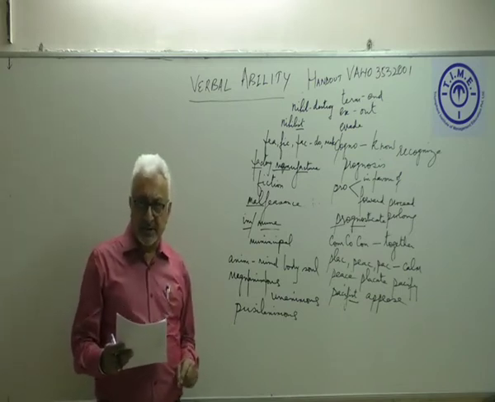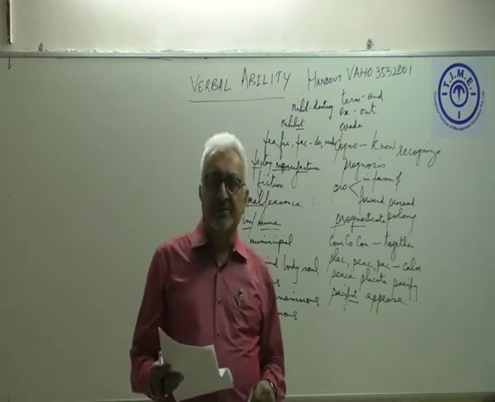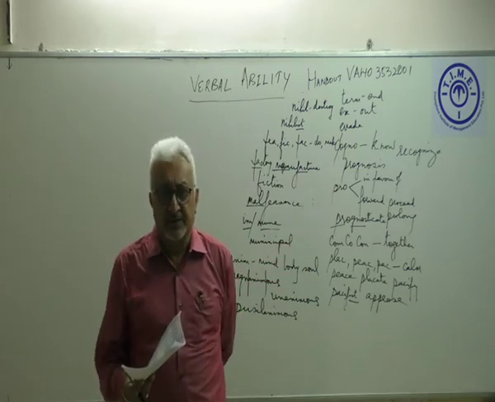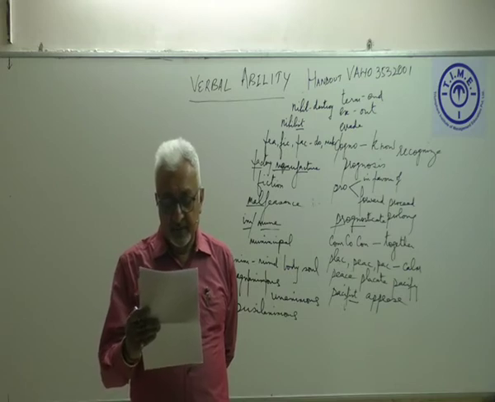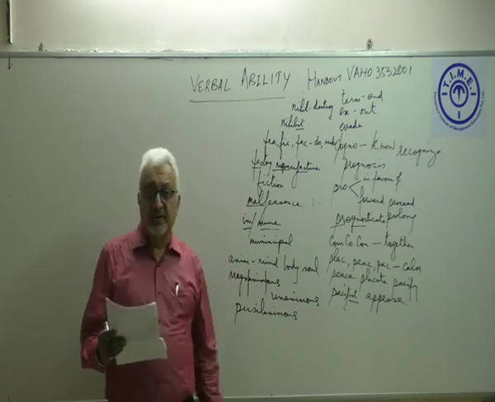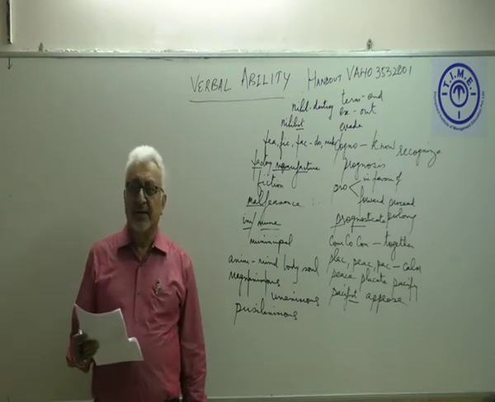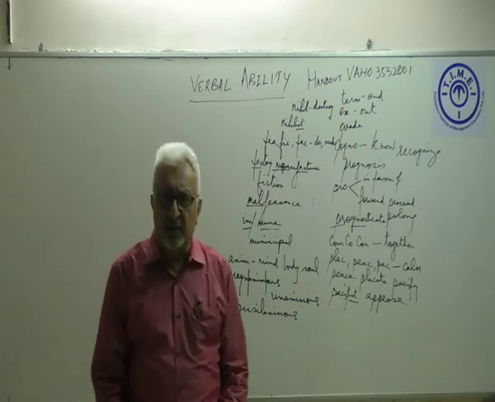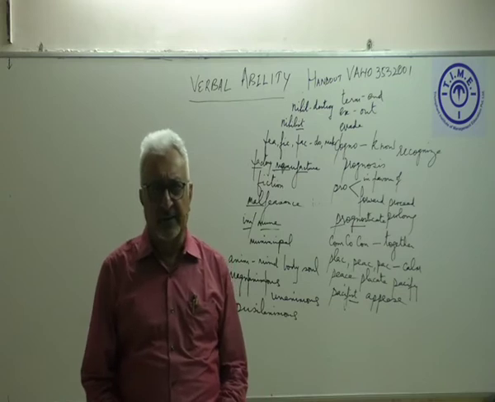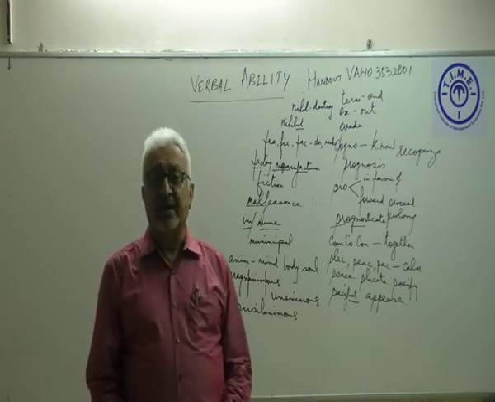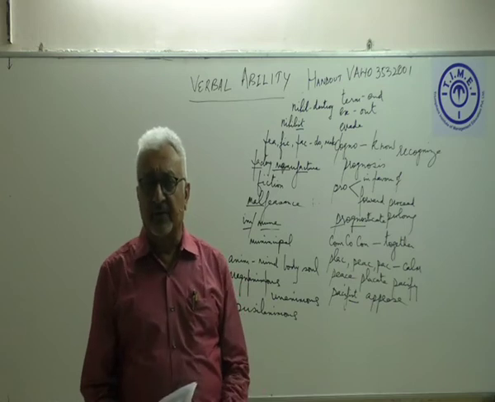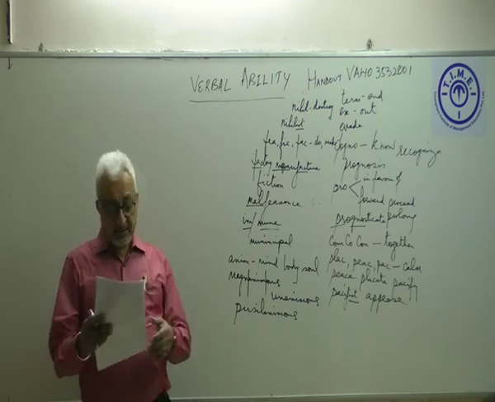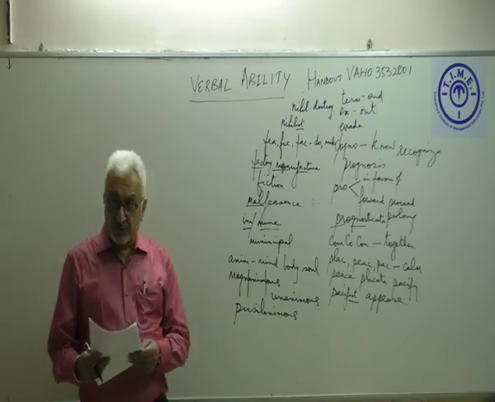Second option says exhilaration. Exhilaration means excitement. Extreme excitement is exhilaration. Cooperation we all know. Next is ovation. Now what do we understand by the word ovation? The performer received a standing ovation from the audience. What does it mean? It means a lot of praise, standing ovation. Everybody stood up and cheered the performer, and therefore it has got something to do with praise. We did the word encomium also for praise.